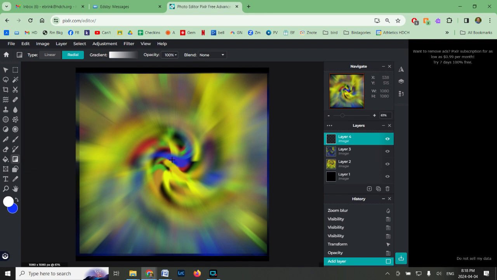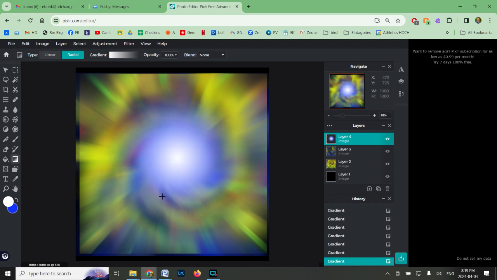So all we have to do, go right into the center and just click out maybe about 1/2 inch. We have a little white dot. You go right back on that white dot, except now go out a bit further, and then a bit further, and then a bit further. And each time, what we're doing is getting that bright white, so we get the wormhole thing. You just sort of keep doing that until the center is bright white. You of course could use any color, just instead of making this white, you go black.